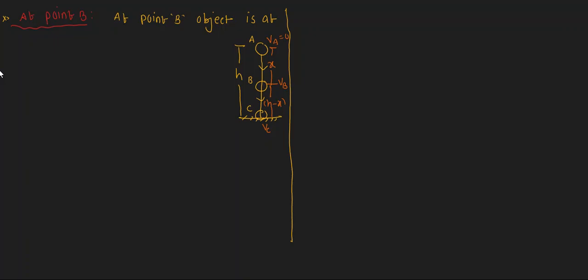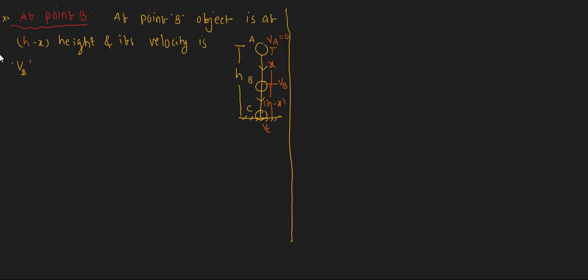This is the diagram, and at point B the object is at what height? It is at h minus x height. And its velocity is, what is its velocity? V suffix B, we write V suffix B.